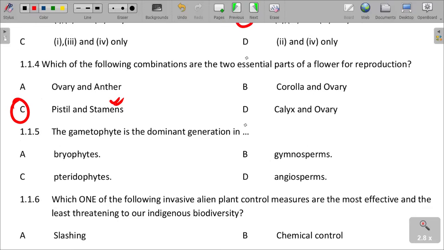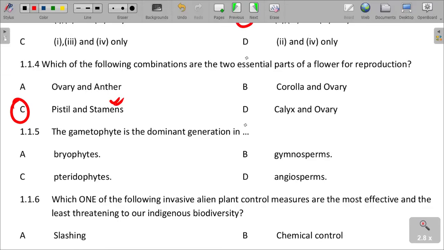The anther holds the male sex cells, and then we talk about the ovary, which is also the female reproductive part.